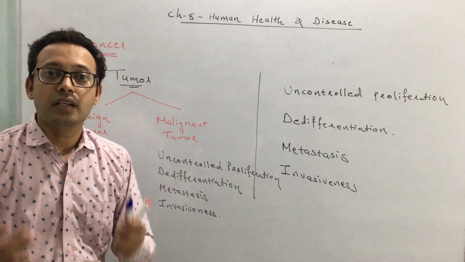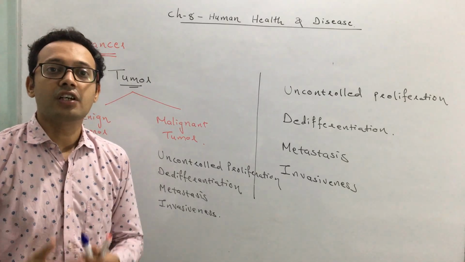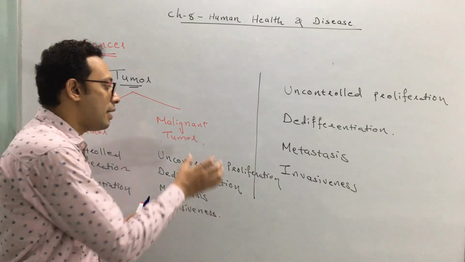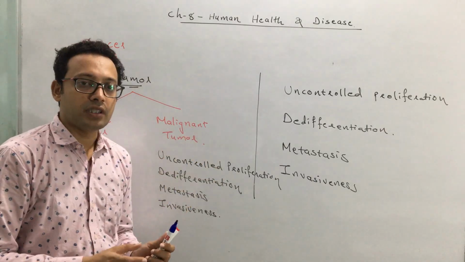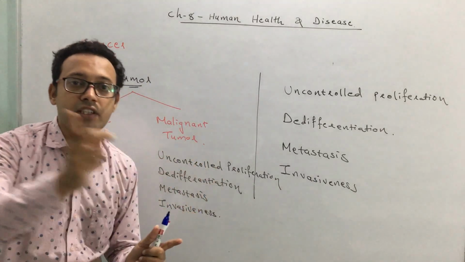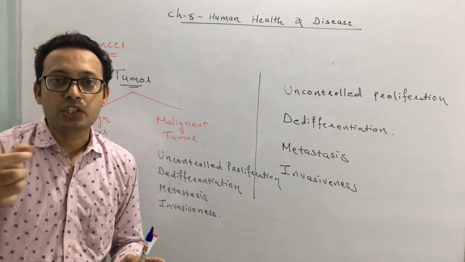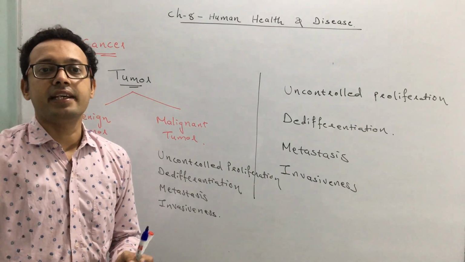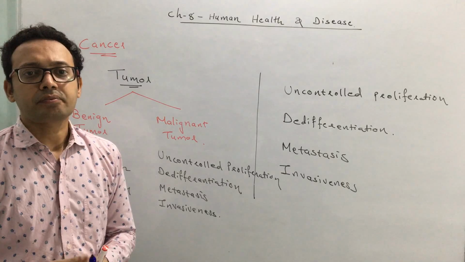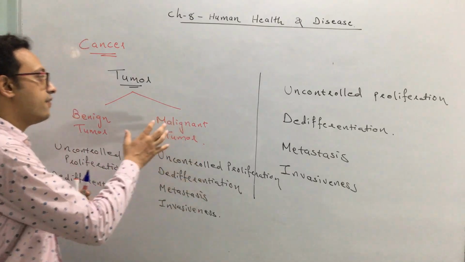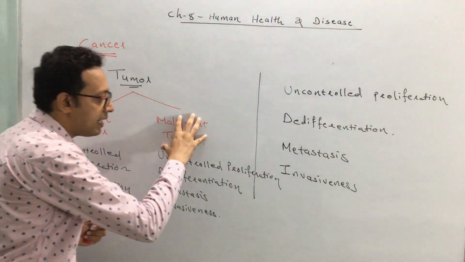They do not get a sufficient quantity of nutrients. That happens in the case of malignant tumor, and they spread to other organs. They enter into another organ, and at that point also they start a cancer. So this is the difference between a benign tumor and malignant tumor.